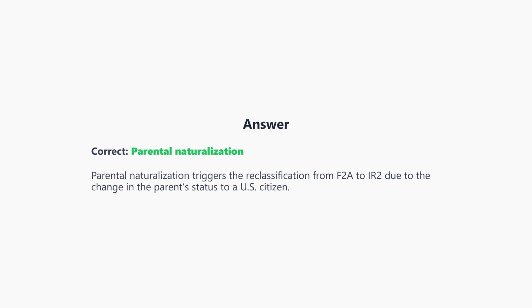The correct answer is B, parental naturalization. The naturalization of the petitioner, the parent in this context, triggers the reclassification from F2A to IR2 because the relationship to a U.S. citizen supersedes the previous relationship to a lawful permanent resident.